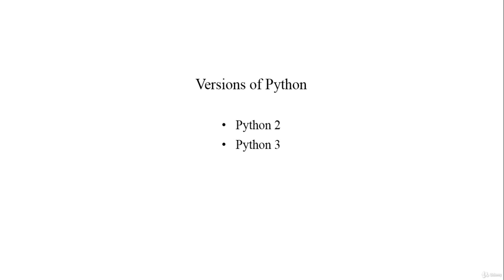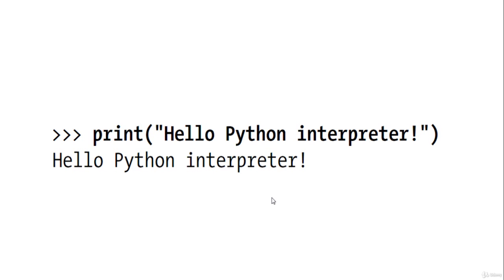Running snippets of Python code. Python comes with an interpreter that runs in a terminal window, allowing you to try bits of Python without having to save and run an entire program. Snippets that look like this. The text in bold is what you will type in and then execute by pressing enter.